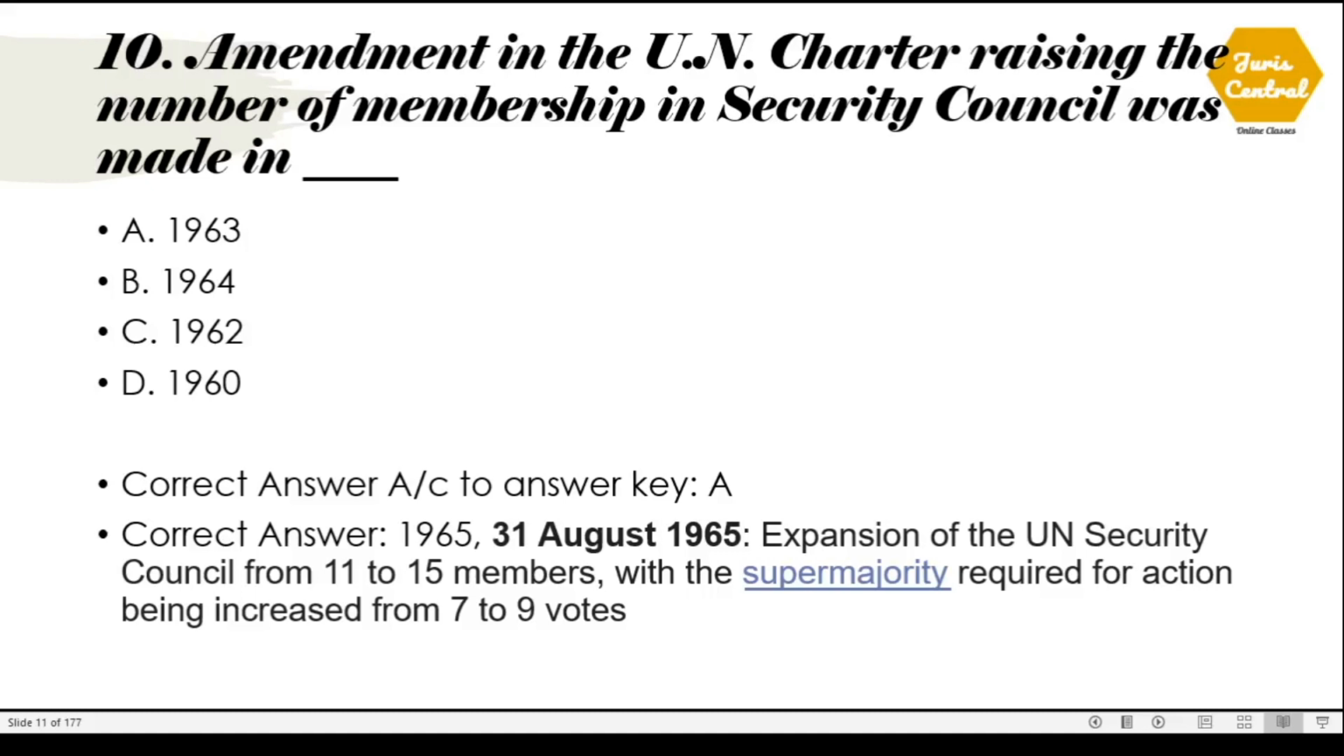So expansion of the UN Security Council from 11 to 15 members, with the super majority required for action being increased from 7 to 9 votes. So this text I have taken from the website of UNO. You are also free to cross-check the facts.